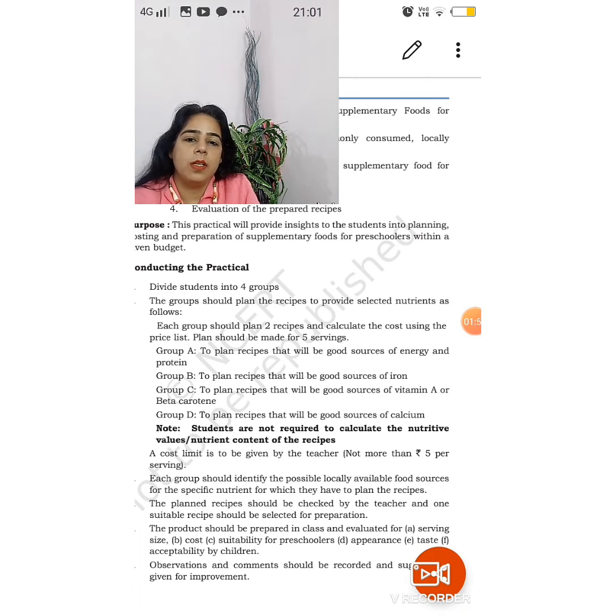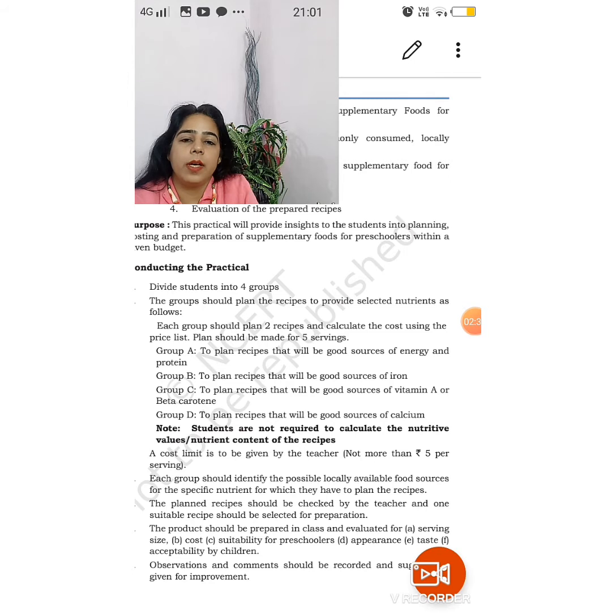The first group would be to plan a recipe that will be a good source of energy and protein. Another group would be to plan recipes that will be a good source of iron. Then group C is a good source of vitamin A and beta carotene, and group D is to plan recipes that are a good source of calcium. So if you are allotted recipes that are good sources of energy and protein, you have to find out certain recipes that are rich in energy and protein. For example, you can take paneer or a dairy product rich item, or you can take pulses or Nutrela. Maybe you can make Nutrela pulao or porridge.